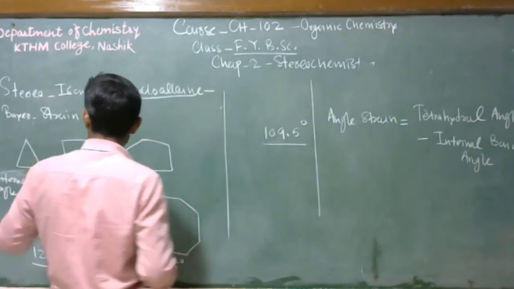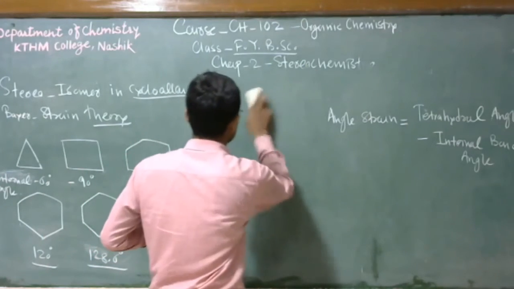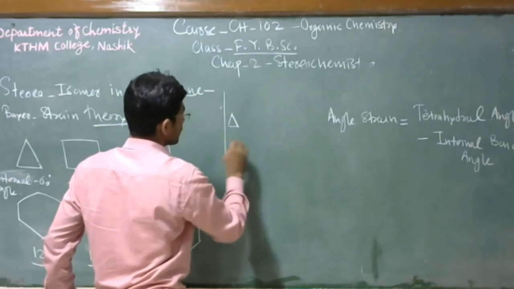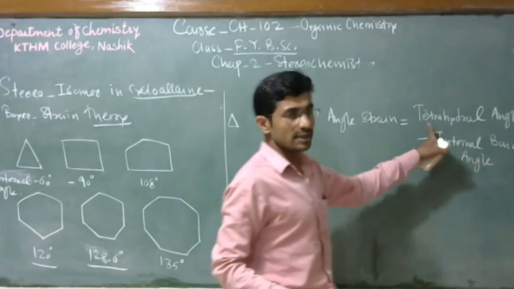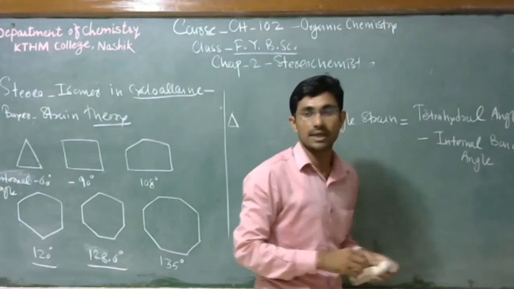So when you calculate the angle strain for cyclopropane, it is given by the formula tetrahedral angle minus internal bond angle.